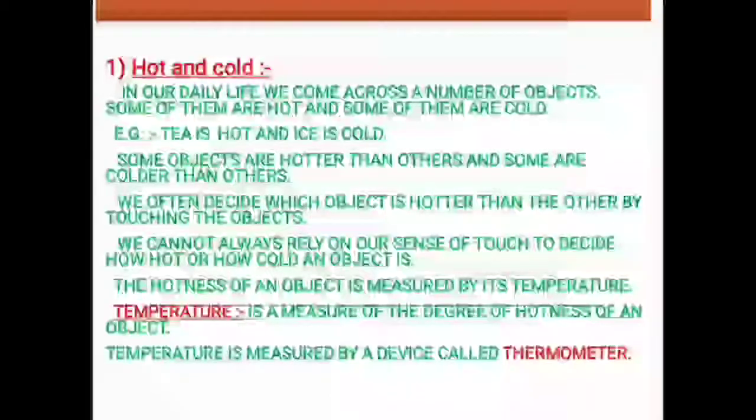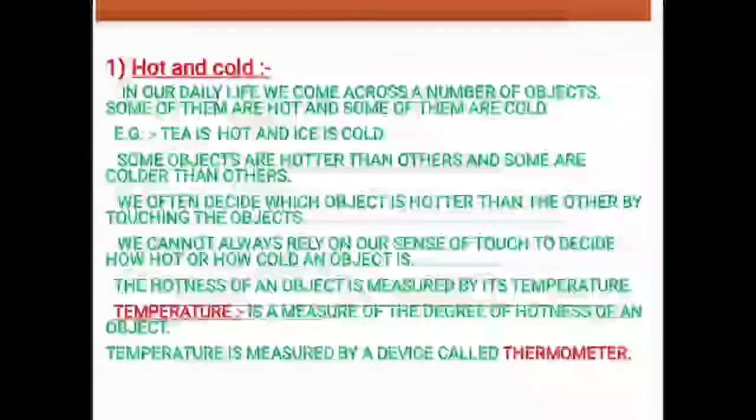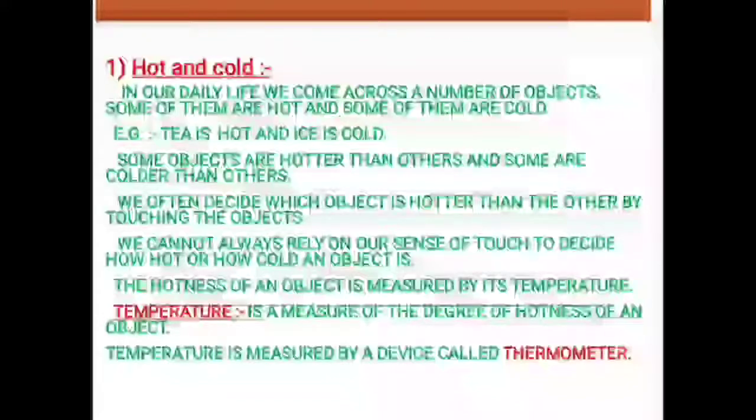So we generally decide which object is hotter than other by touching the objects. But it is not always correct, because our sense of touch may lead to some injury also. That is why the hotness of an object is measured by its temperature.